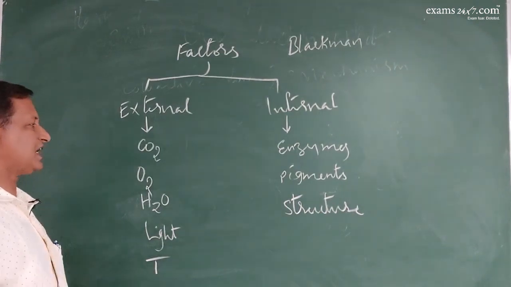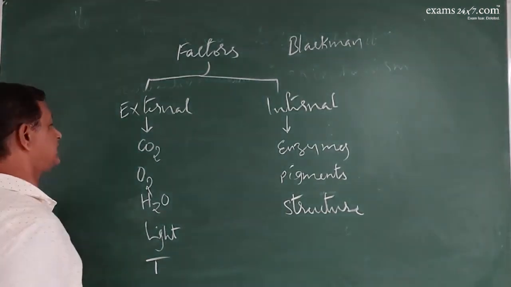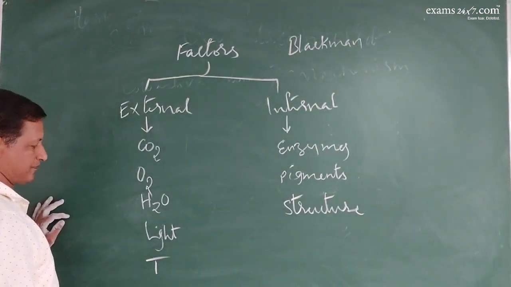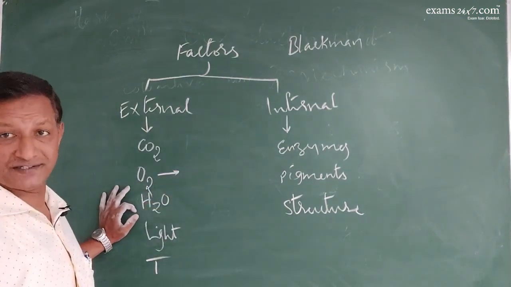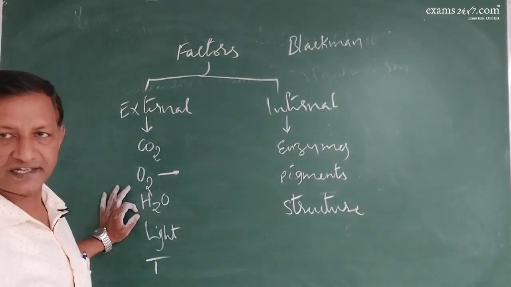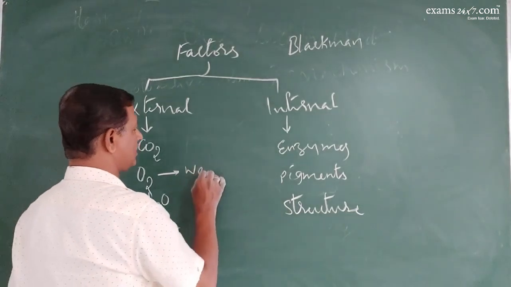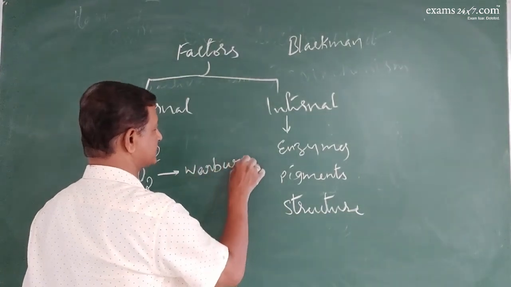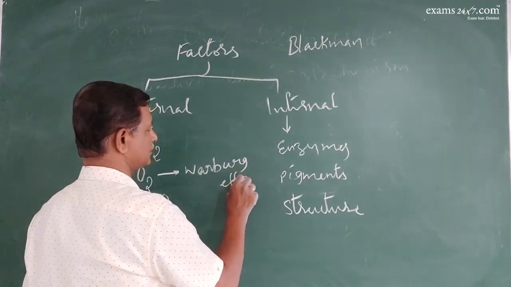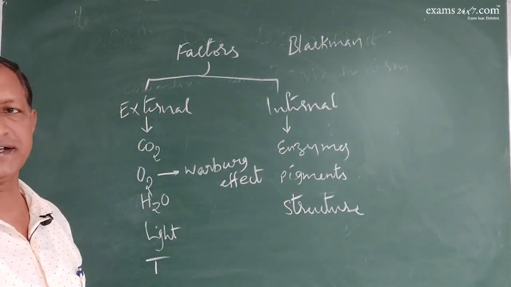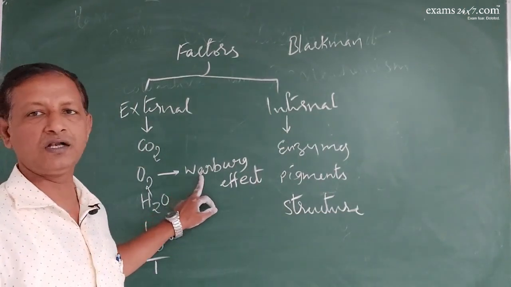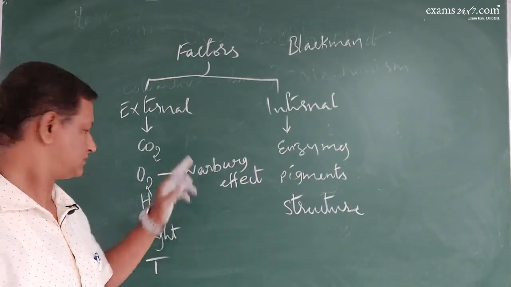So these are some of the important aspects, and here when the oxygen concentration increases, photosynthetic rate decreases. This effect is called the Warburg effect.